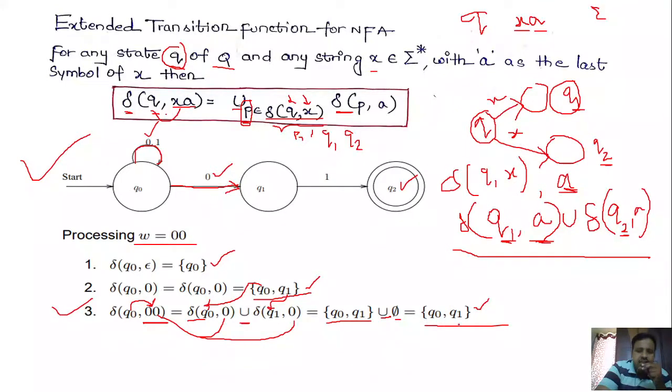That means the resultant state set, so the string is rejected here. Why? Because Q2 is not a member of this set. Okay. That means the resultant state set is not containing the final state. So in this situation, we can say that the string is rejected.